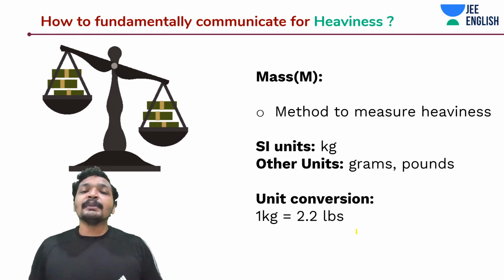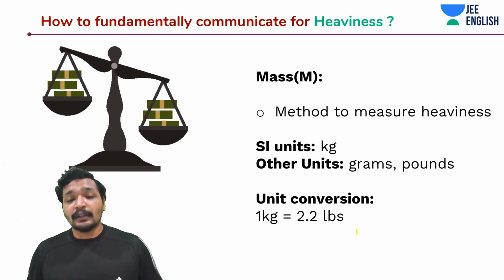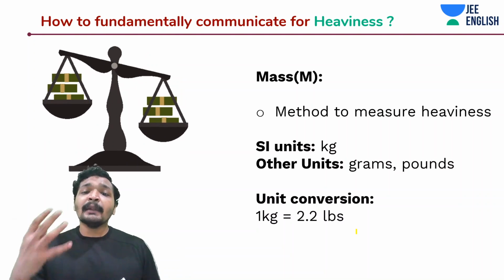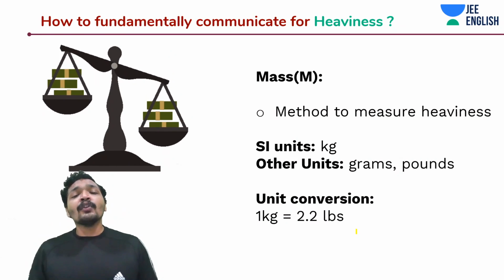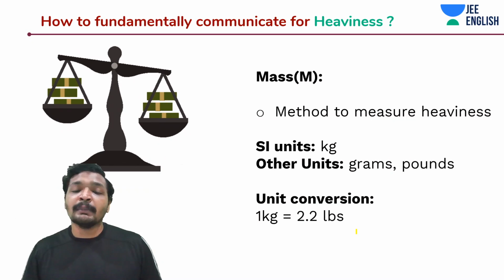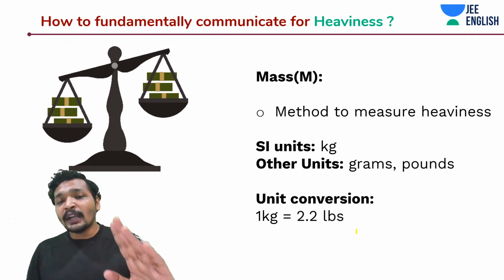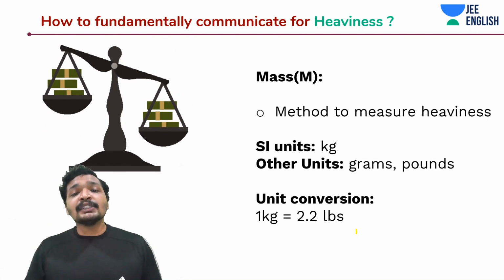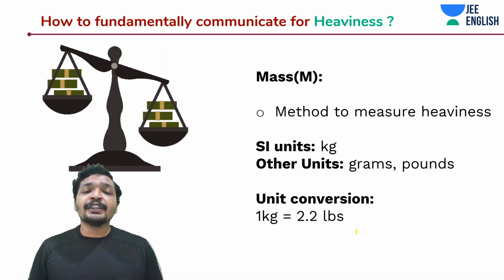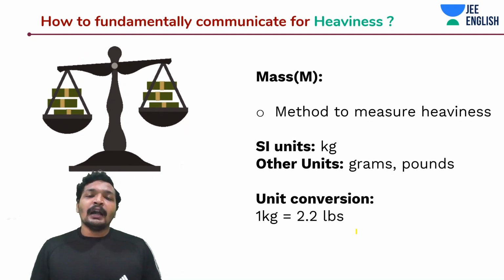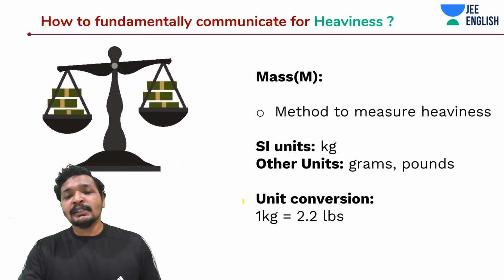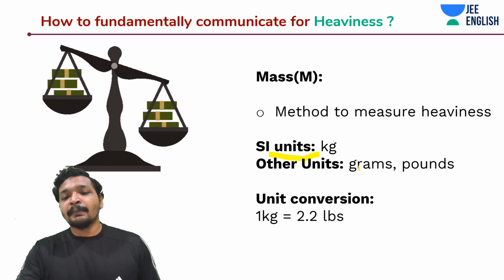It is trying to fundamentally tell me what I should be doing in this physical world, or in fact influences my decision. It helps me make better decisions. So these physical quantities help me make better decisions. They help me define the things in this physical world. And not only that, guys, these units are the way to communicate it. There must be a standardized way to communicate it. If I'm going to say the mass of this ball is 3, this is not going to say anything. But these units help me communicate information more efficiently and share this information with you. And the SI unit for mass is kgs, and there are grams and pounds.